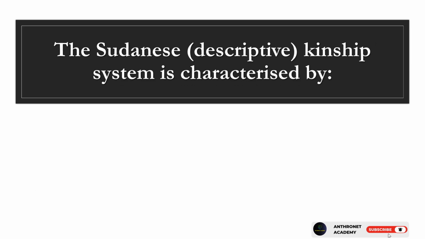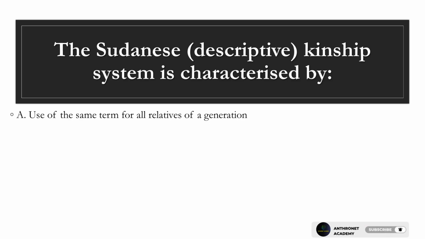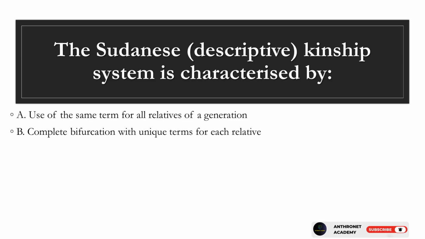Question 25. The Sudanese descriptive kinship system is characterized by A. Use of the same term for all relatives of a generation. B. Complete bifurcation with unique terms for each relative. C. Emphasis on nuclear family only.